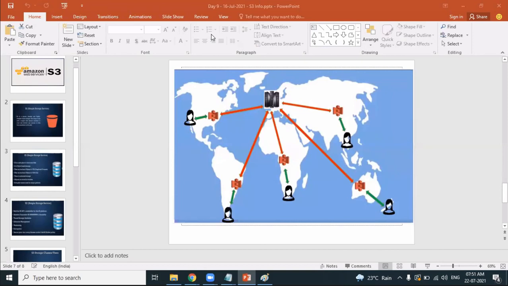Okay, Aditya, thank you. So today we have completed the concept of S3 features. This is all the concept of S3. It's all about storage management. In tomorrow's session, we are moving on to the next